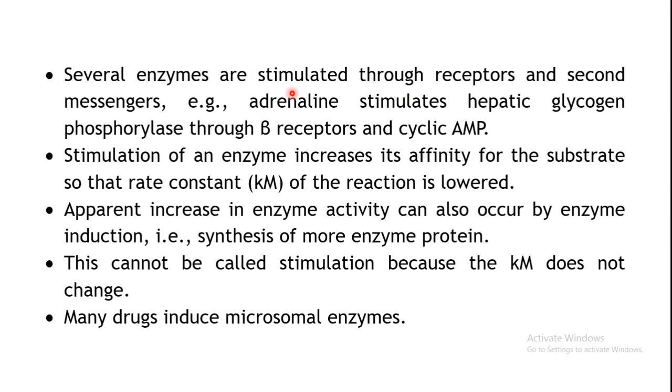For example, enzymes may be stimulated by your drug acting through certain receptors and a second messenger. Adrenaline stimulates hepatic glycogen phosphorylase through beta receptors. The beta receptors are stimulated by adrenaline, and the second messenger, cyclic AMP, carries the signal and ultimately results in hepatic glycogen phosphorylase stimulation. Its activity is enhanced.